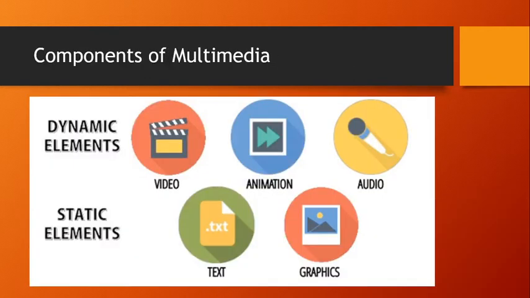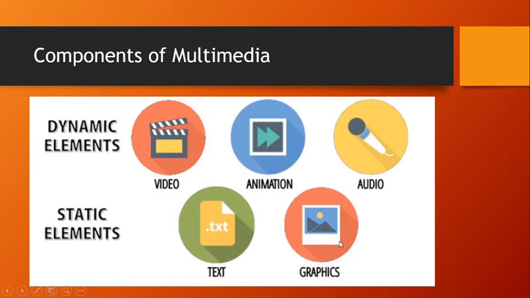Now we will learn the various components of multimedia. There are 5 basic components of multimedia categorized into dynamic elements and static elements. Dynamic elements refers to elements that keep on changing from time to time. And examples are video, animation, and audio. Static elements remain constant and examples are text and graphics. Text and graphics do not change from time to time.